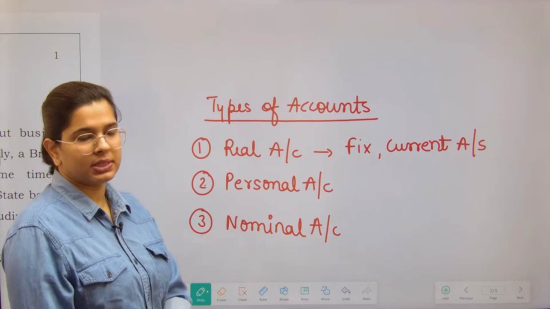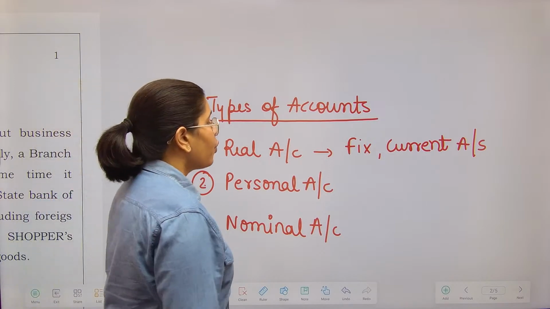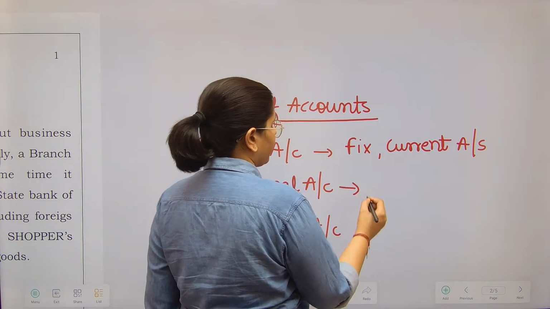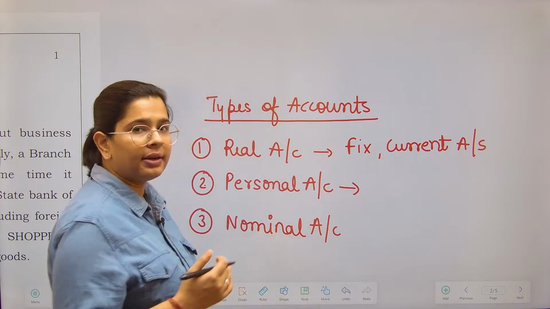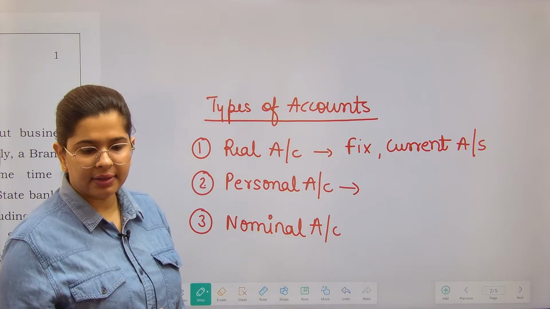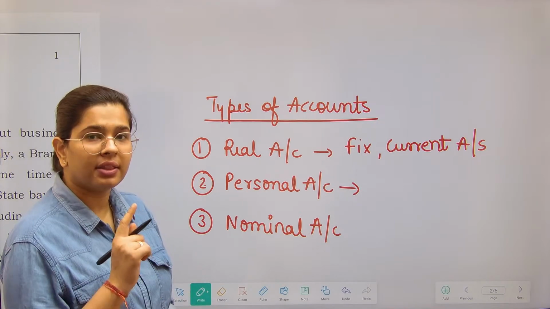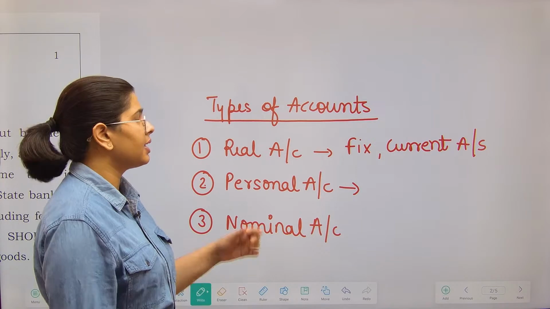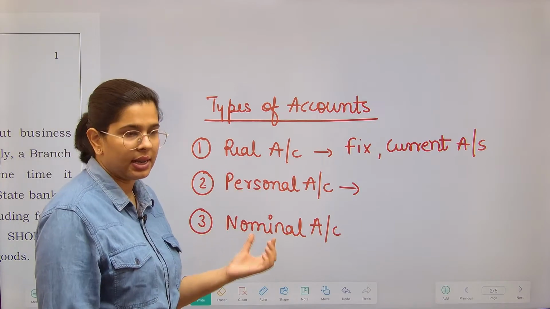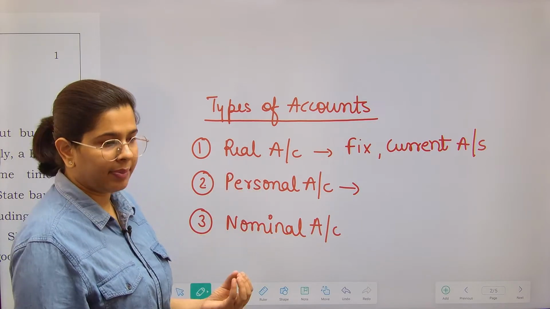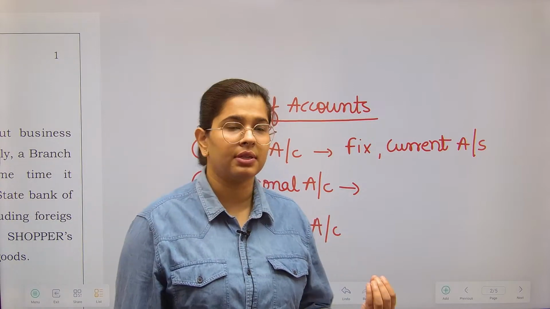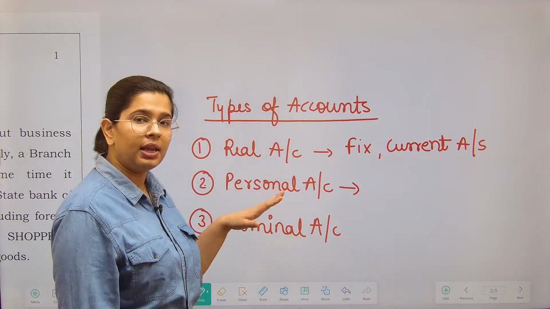After that, what is a personal account? A personal account means an account which represents a person. For example, debtors represent a person, creditors represent a person. So the debtors which are in the current assets are not real, they are personal. Any kind of asset or liability which represents a person is called a personal account.